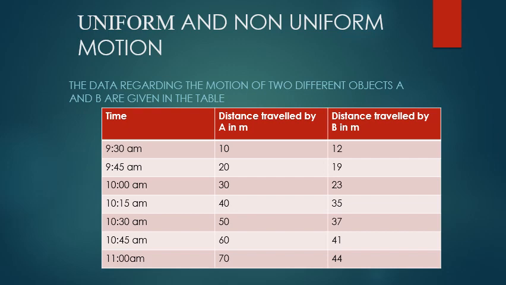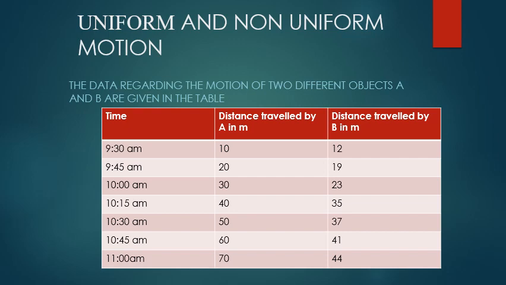Now consider the motion of B. B has traveled 12 meters at 9:30 am, 19 meters at 9:45 am, 23 meters at 10 am, and so on. Now calculate the distance traveled by B in the first 15 minutes.